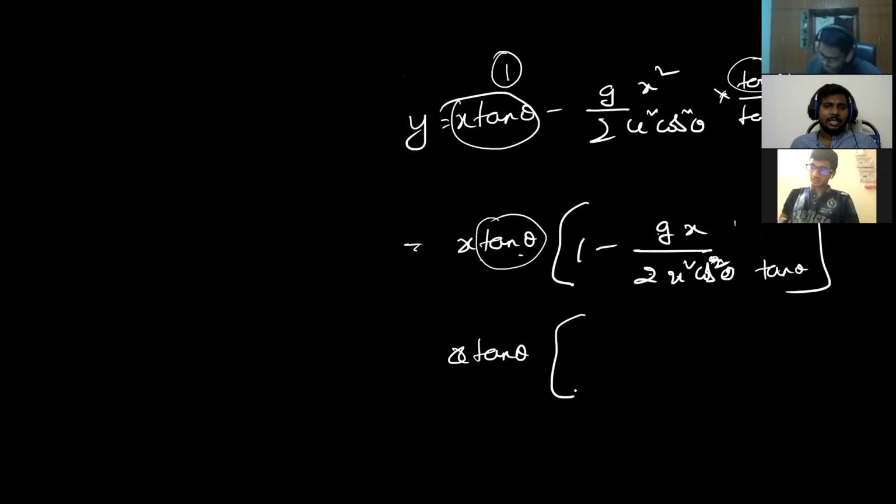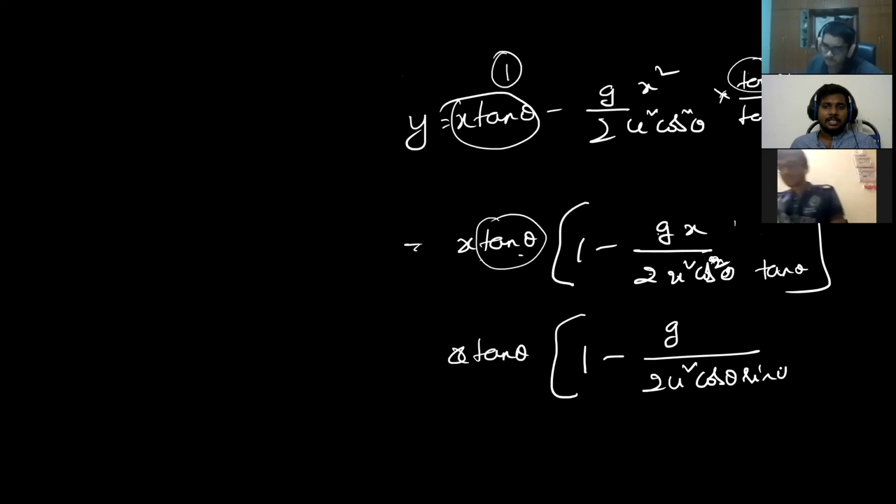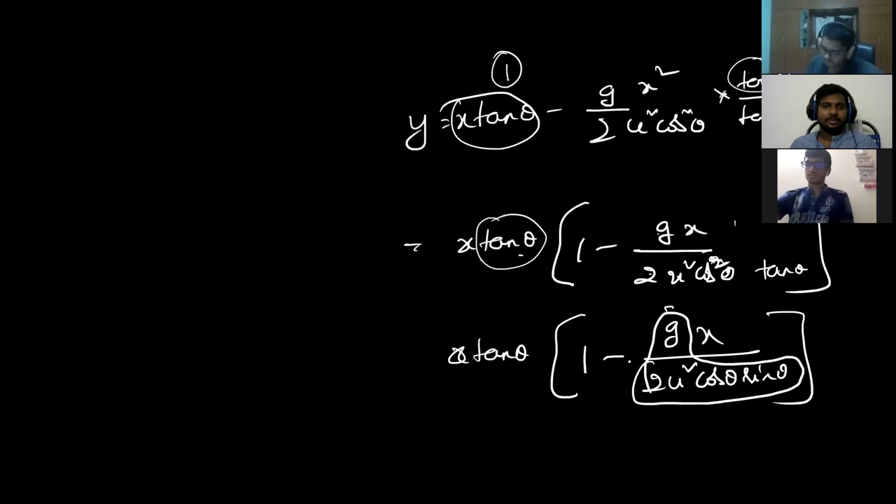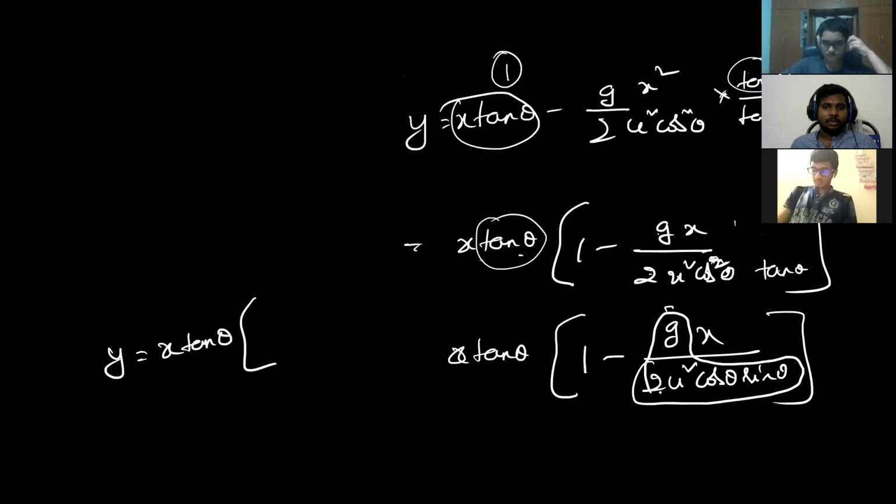Can I write this g by u square with sin theta? Very carefully understand: 2u square cos theta sin theta by g. So can I write this, 2u square sin theta cos theta by g, as range or not? Yes, sir. Can I write this as range? Yes, sir. Very important: 1 minus x by R.